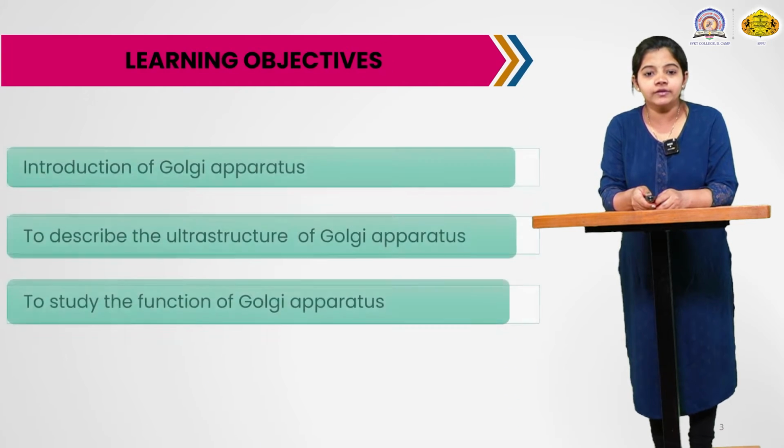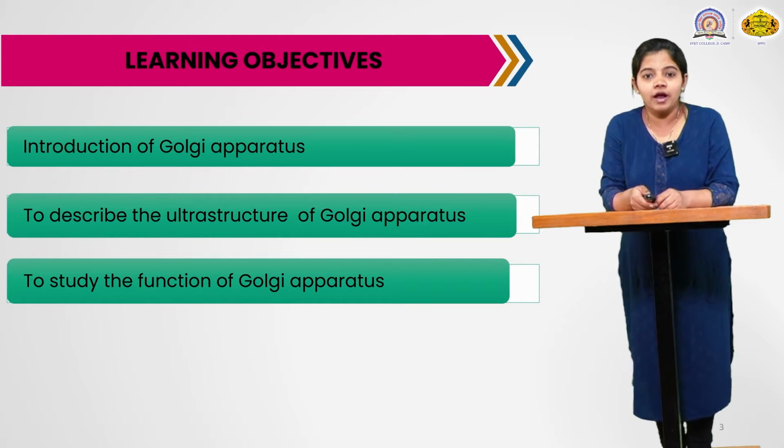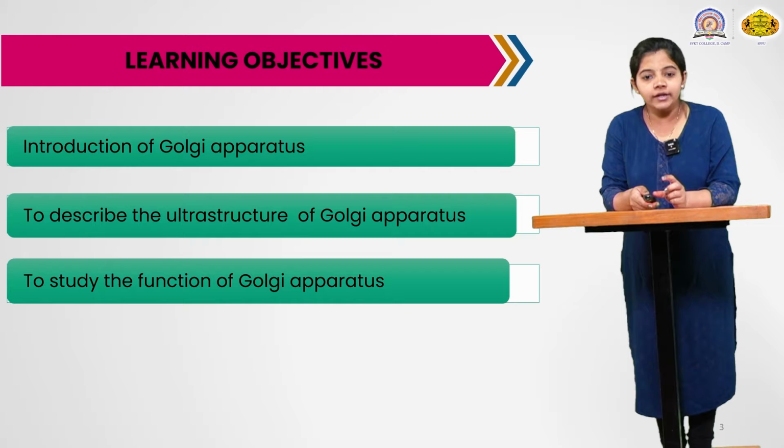Today we see the Golgi apparatus, one of the important cell organelles in plants and animals also. In the previous lectures we saw the endoplasmic reticulum. This is also an important cell organelle in our body, plants and animals. The structures of the endoplasmic reticulum and Golgi apparatus look similar. So today we see the introduction of Golgi apparatus, ultrastructure of Golgi apparatus and function of Golgi apparatus.